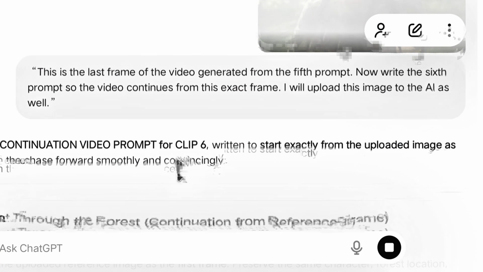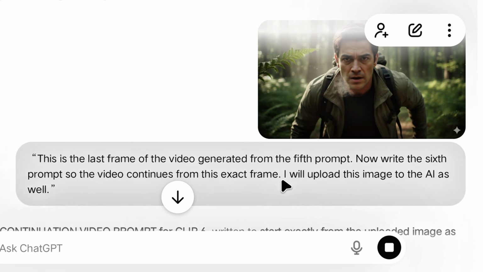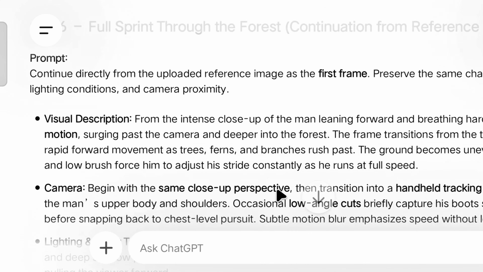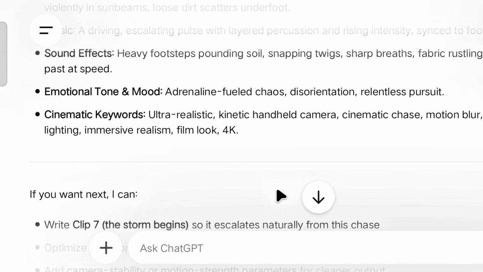Now let's move forward. Now we will give this same image to ChatGPT and give this prompt. Just here, you have to write fifth, and here you have to write sixth, so it will write our sixth video prompt, using which we will generate the sixth video. In the same way, we generate all the videos.